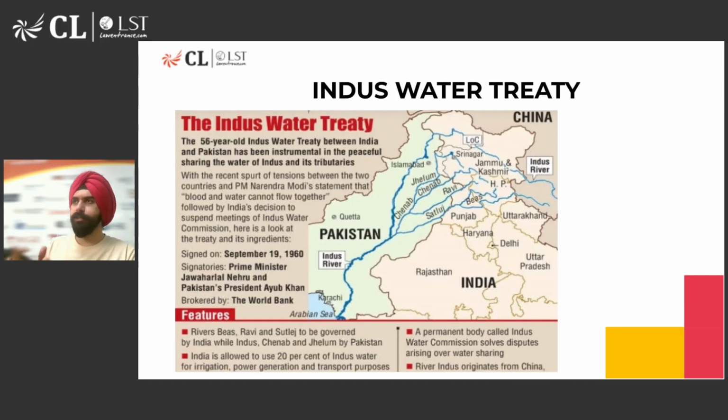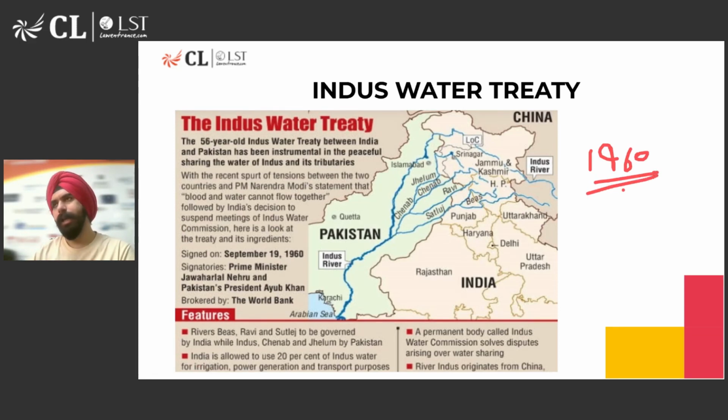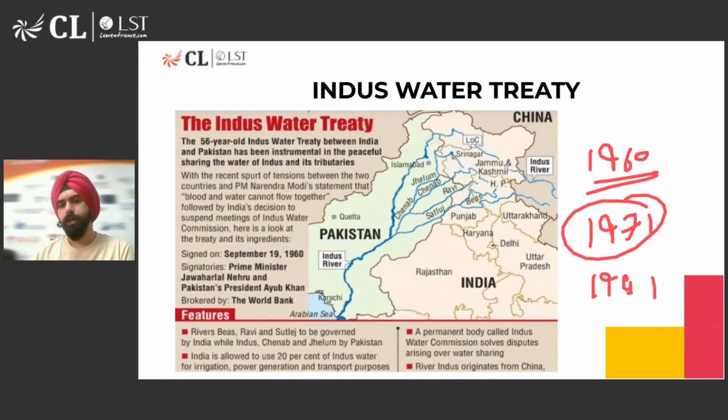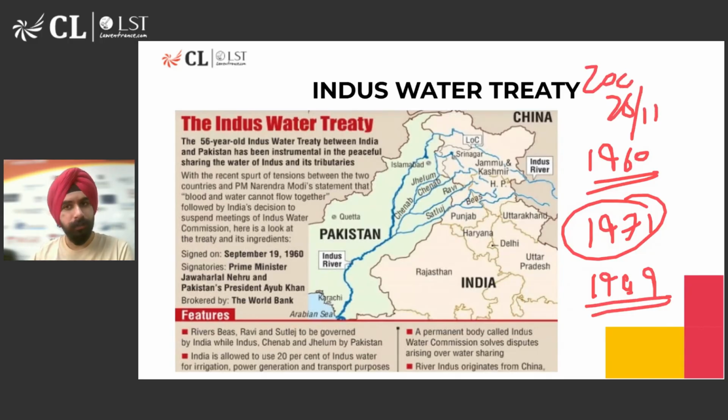But more or less, this treaty has survived the test of time. So, as we all know, this started in 1960, but we have seen multiple clashes with Pakistan, be it the 1971 Indo-Pak War, be it the 1999 Kargil War, be it multiple terror attacks like the 26/11, like the 2001 attack on the Indian Parliament, and be it other skirmishes along the line of control which keep on happening.